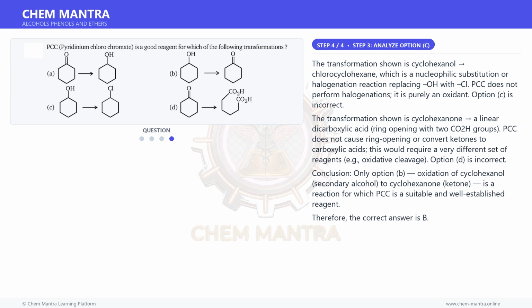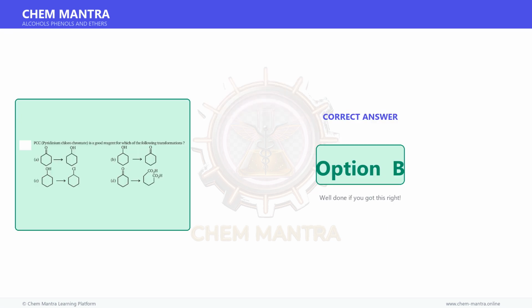Conclusion: only option B, oxidation of cyclohexanol, a secondary alcohol, to cyclohexanone, a ketone, is a reaction for which PCC is a suitable and well-established reagent. Therefore, the correct answer is option B.